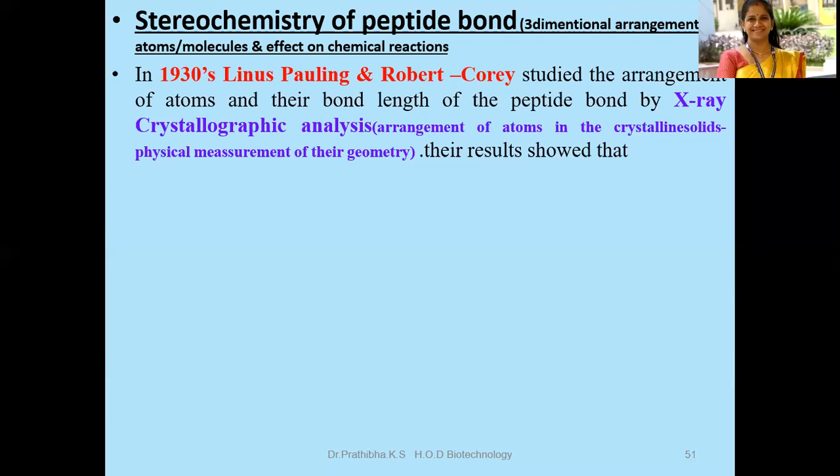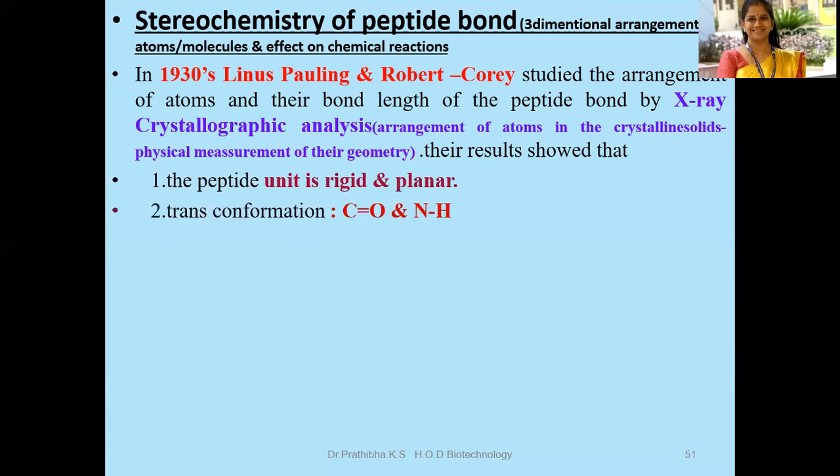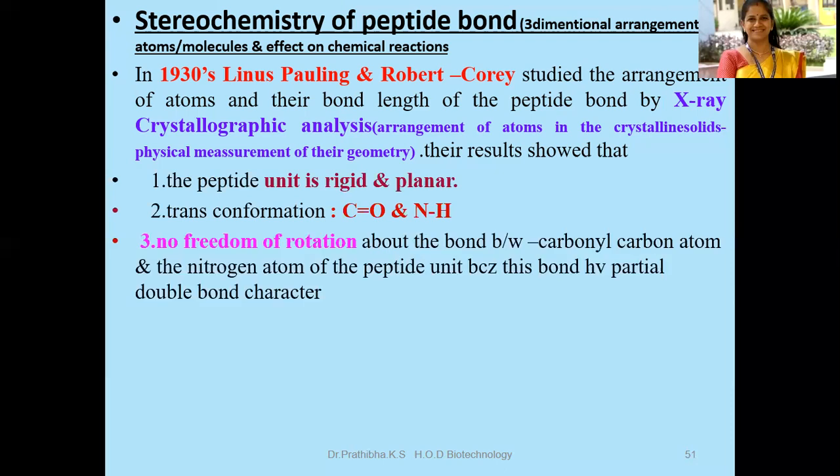You can keep in mind that X-ray crystallographic studies reveal many characteristics of this peptide bond. The results showed that the first characteristic is that the peptide unit is rigid and planar. In this peptide bond you can see a trans conformation, that is the C=O and the N-H are always on opposite sides, a trans configuration.